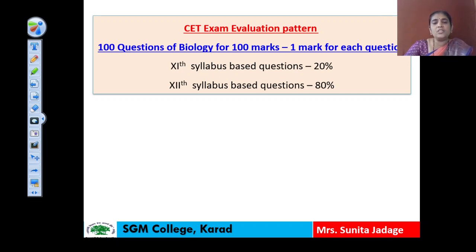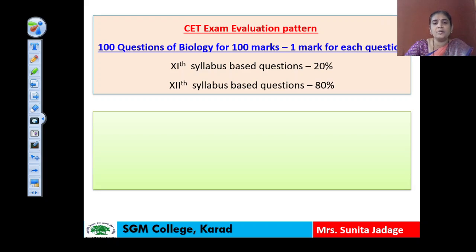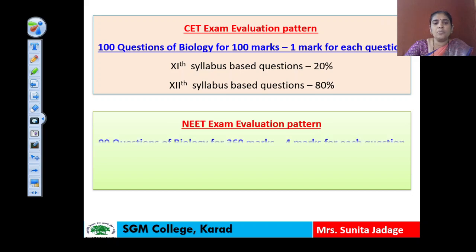Then this biology subject is very much important for the NEET examination, and here we have to see the NEET exam evaluation pattern. In the NEET exam, the biology subject contains about 90 questions, and each question carries 4 marks.